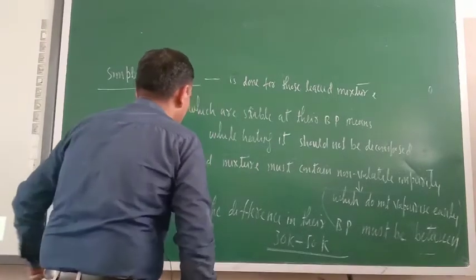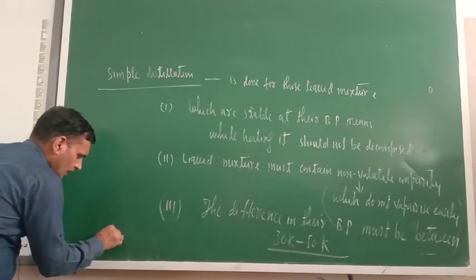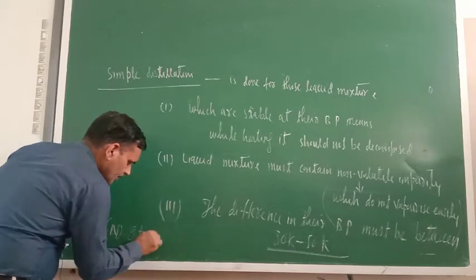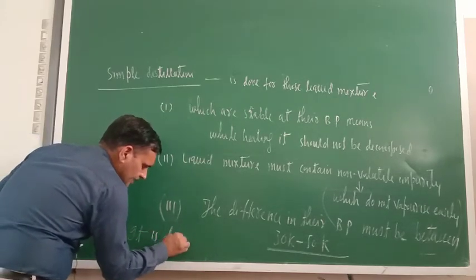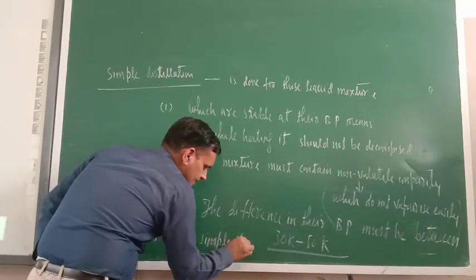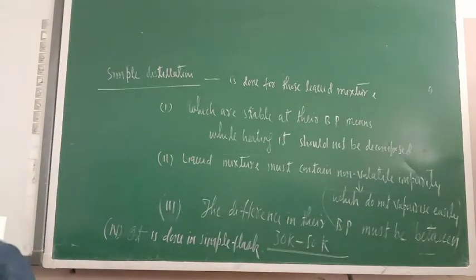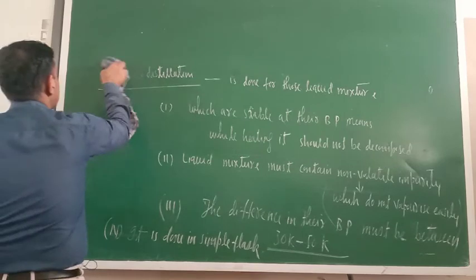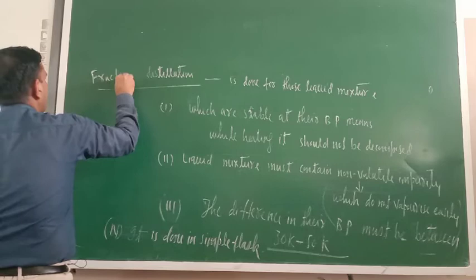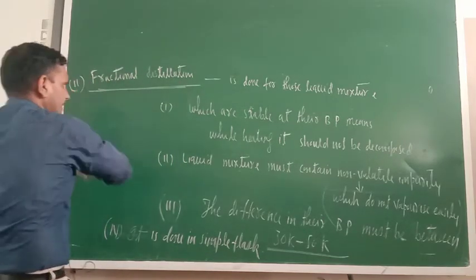One more point you can write. Fourth point: simple distillation is done in a simple flask. Now the next point is fractional distillation. Fractional distillation, that is the second type of distillation.